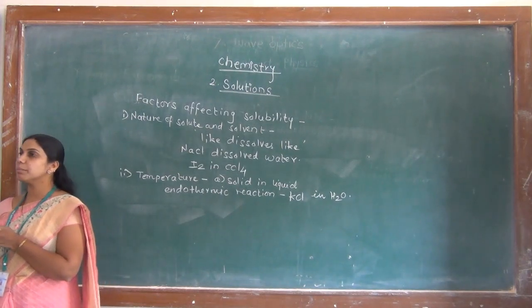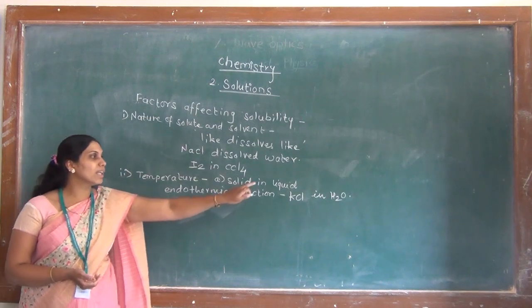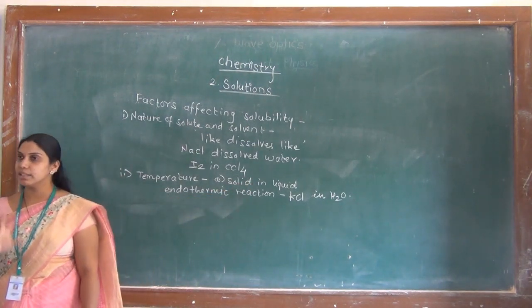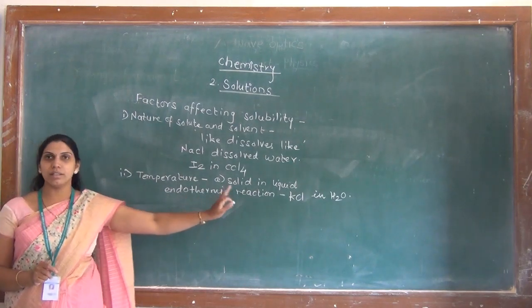As we increase the temperature of the solution, the solubility of the solid solute in liquid solvent also increases. But this is only for the endothermic reaction.